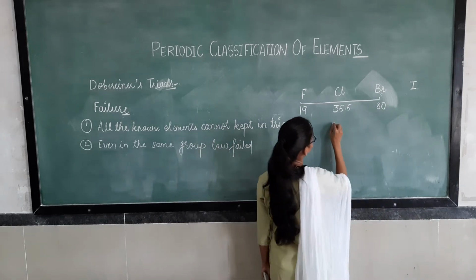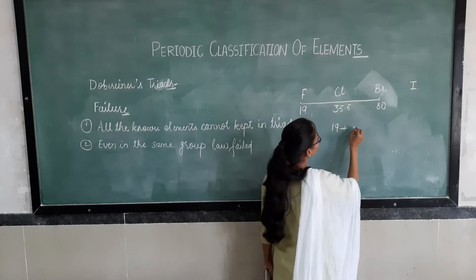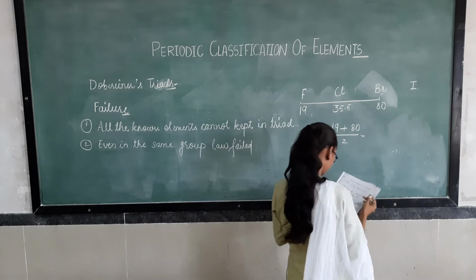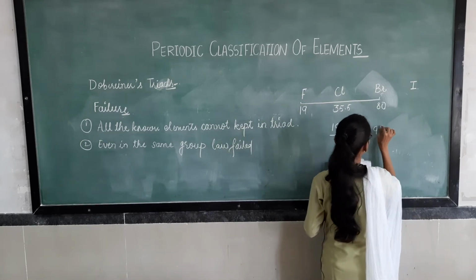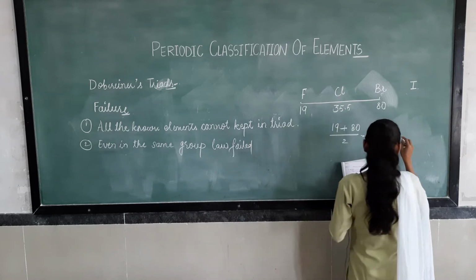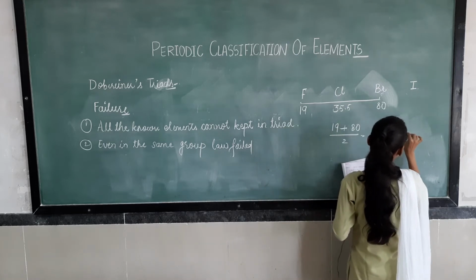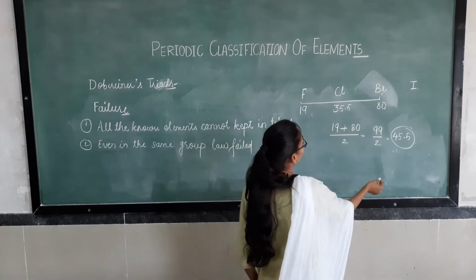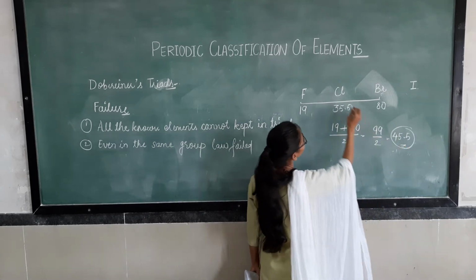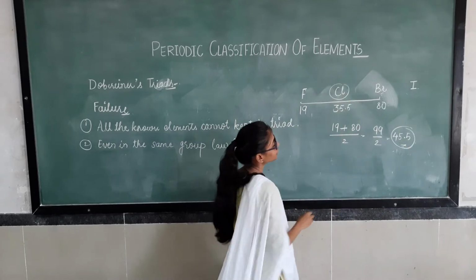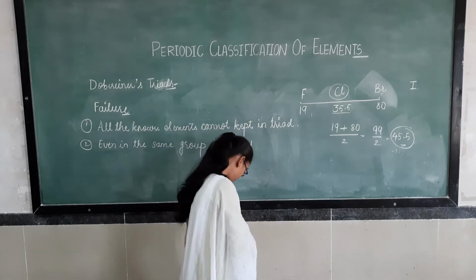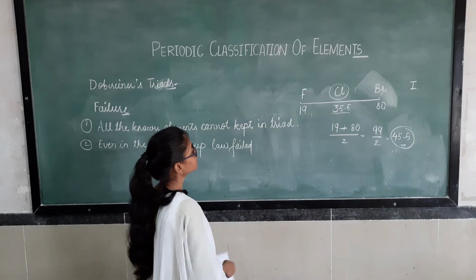So see the average: 19 plus 80 by 2 equals 99 by 2, that is 49.5. So through this average method, 49.5 should be the weight of chlorine, but the actual weight of chlorine is what? 35.5. So here he failed to prove this law.